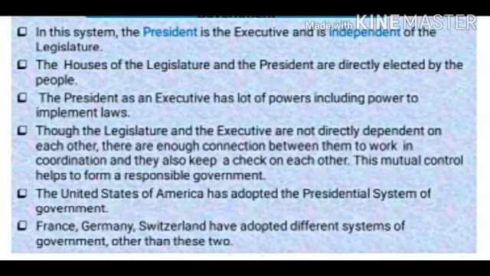Now let us move ahead and learn about the presidential system of government. It is the second type of system of government. In this system, the president is the executive and is independent of the legislature. The houses of the legislature and the president are directly elected by the people. The president as an executive has a lot of powers including the power to implement laws. Though the legislature and the executive are not directly dependent on each other, there are enough connections between them to work in coordination and they also keep a check on each other. The mutual control helps to form a responsible government.